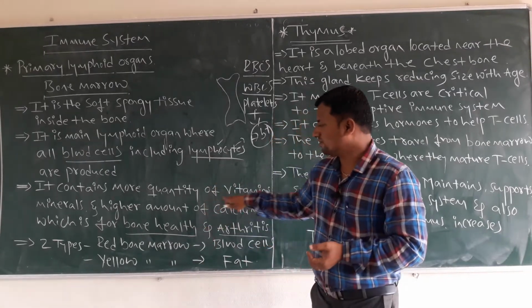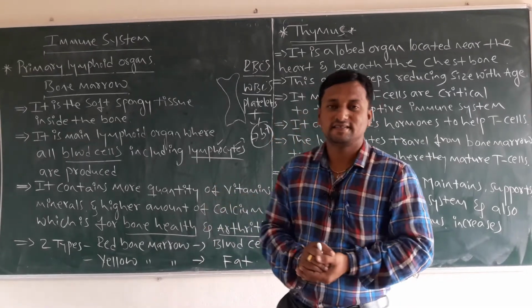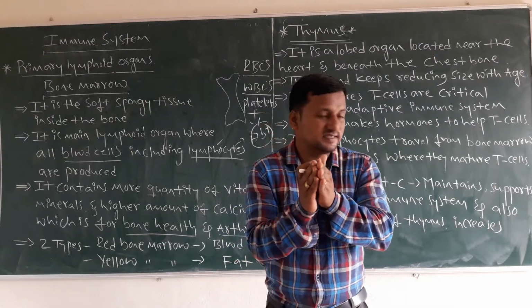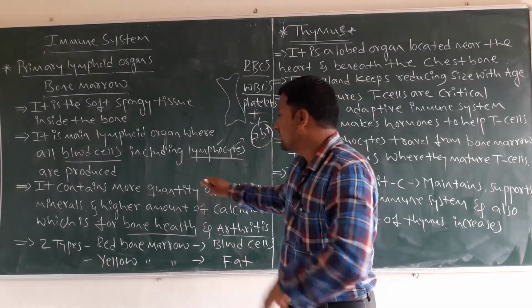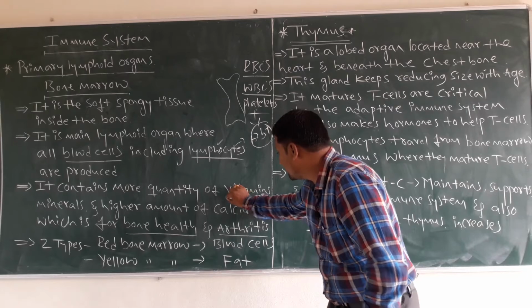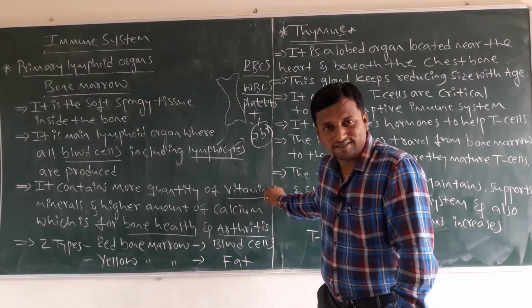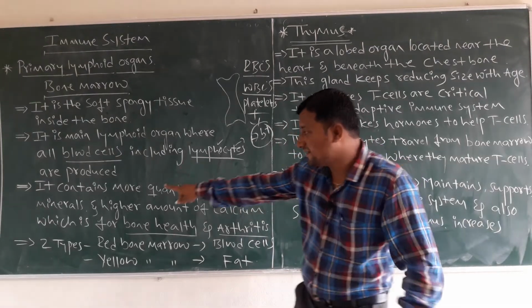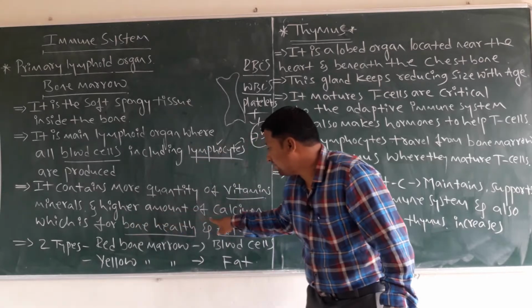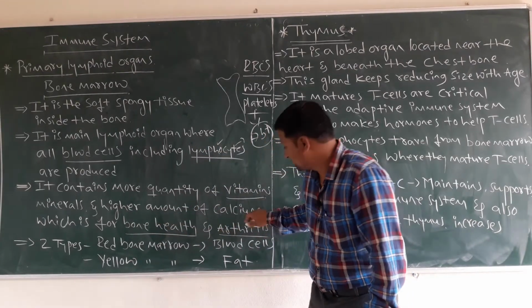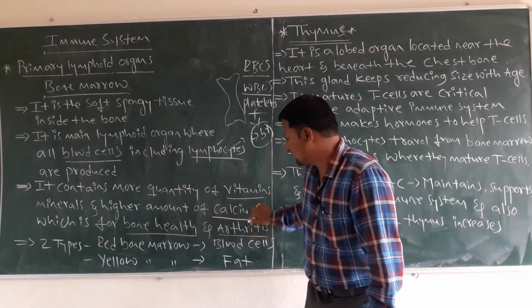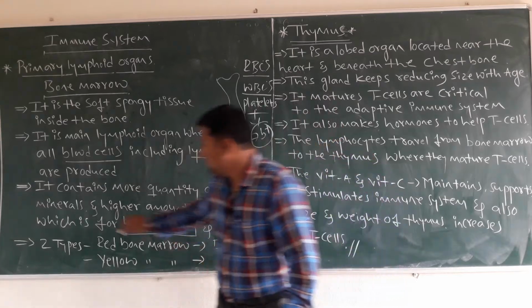The next concept, what is that? What does bone marrow contain? It contains more quantity of, the main important point, vitamins, minerals and a higher amount of calcium. Just think about these words, where I am going to underline the minerals.